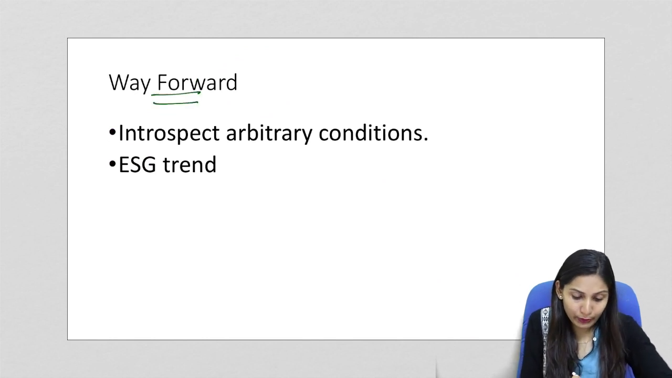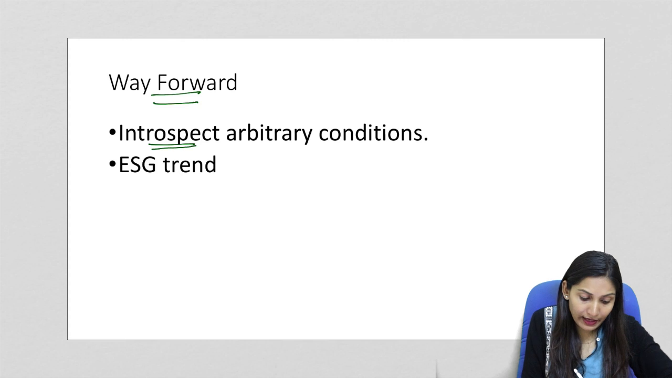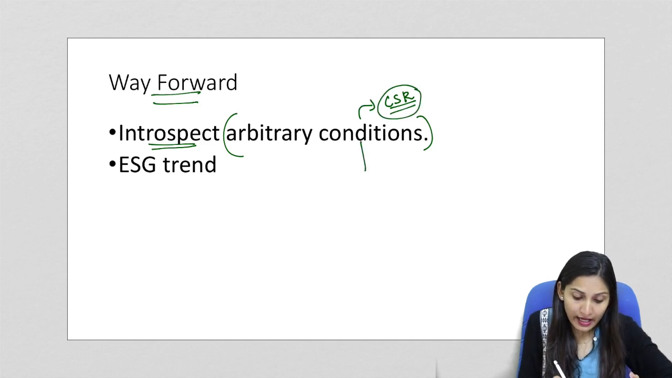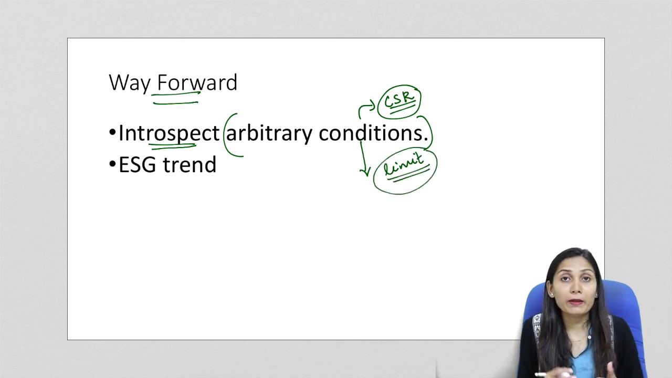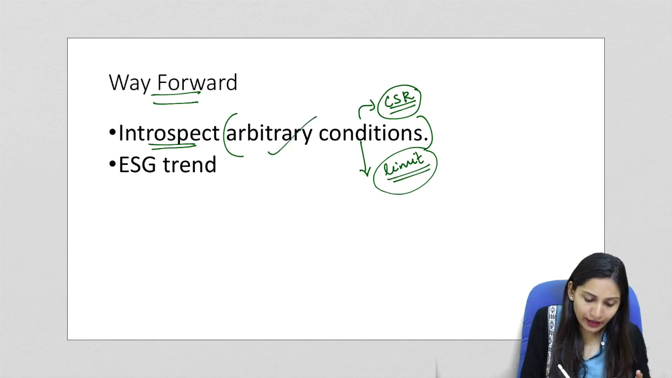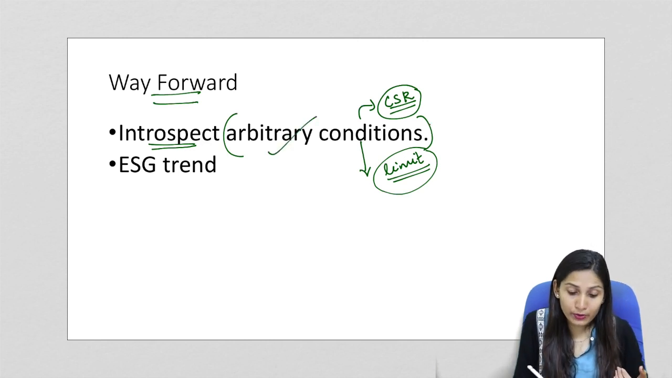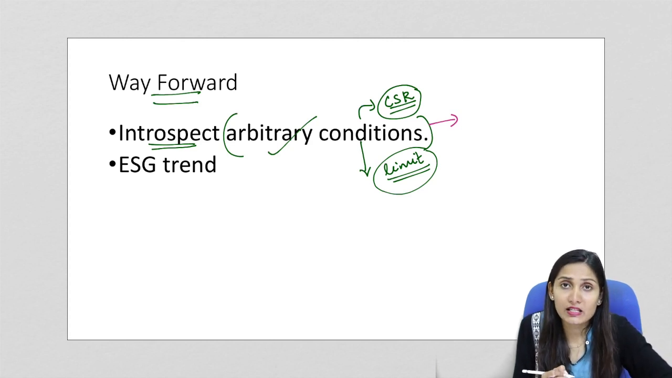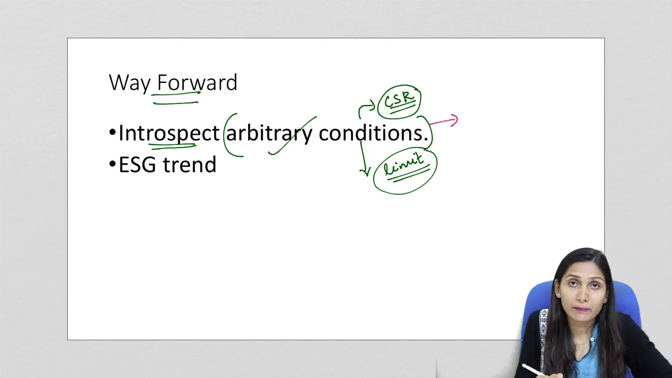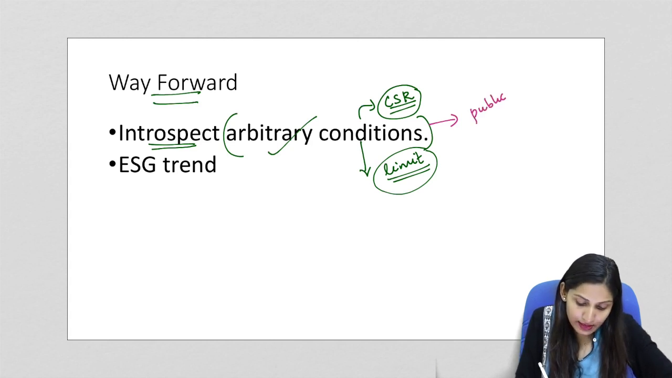Now if we look at the way forward, or what has to be done, the government will have to introspect the arbitrary conditions in the CSR. Corporate social responsibility rules have certain arbitrary conditions, and they act as limitations or shortcomings for corporates in implementing social projects in the country. So these arbitrary conditions should be removed and there should be ease of implementing social projects for the companies. The companies themselves will then take the initiative to implement social projects, and therefore the social responsibility of the company will increase and the general public will be able to benefit from such activities.